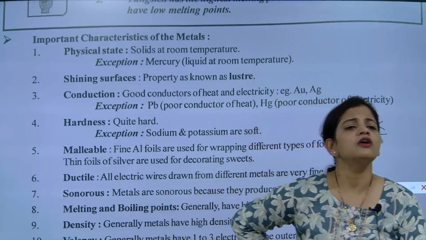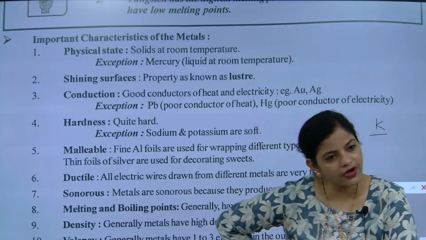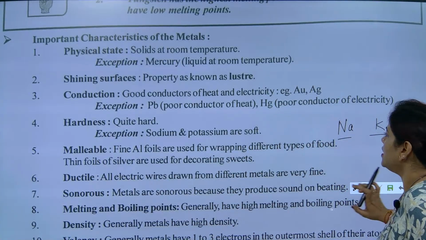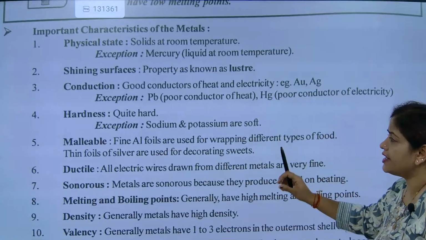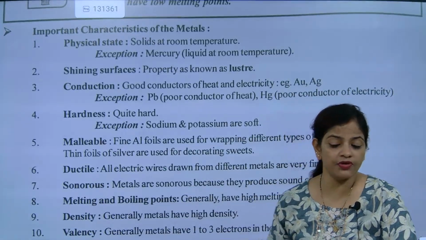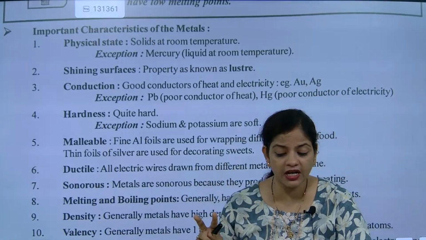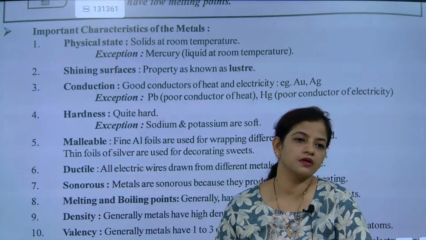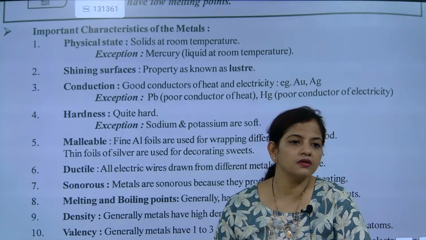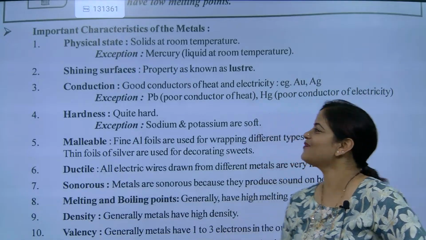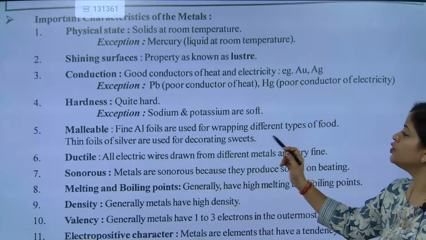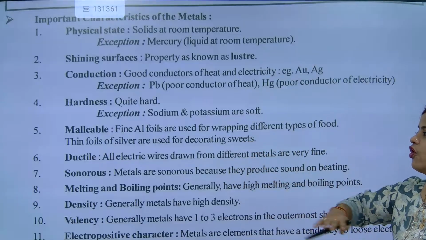They have what, beta? Free electrons. Conduction of current is there. Understood or not? Now next point. If somebody asks you about hardness, they are quite hard. But which two elements are metals and yet soft? Sodium and potassium. Absolutely correct.